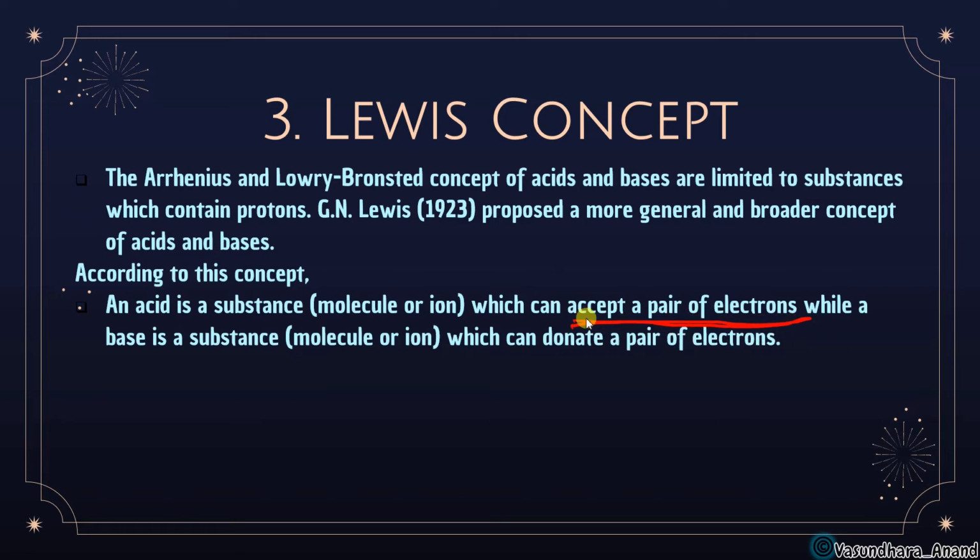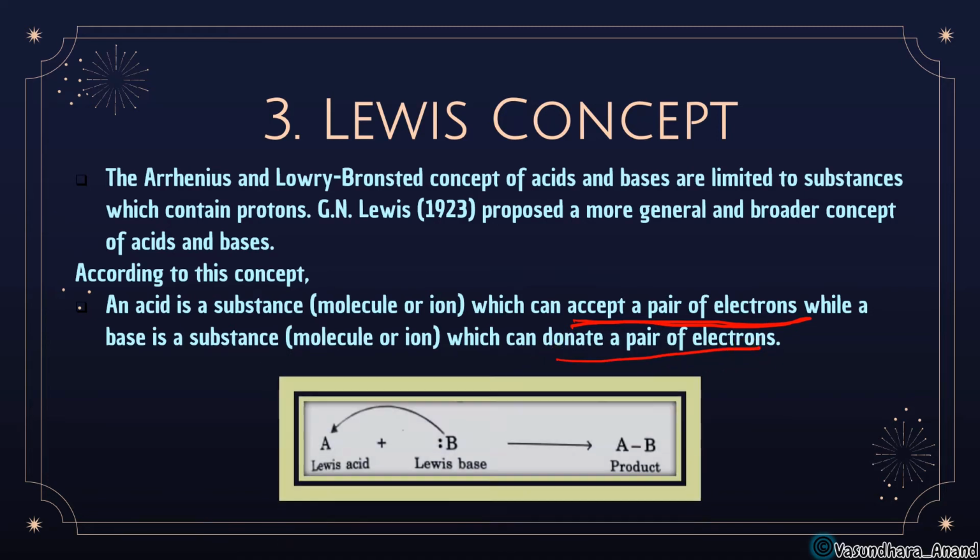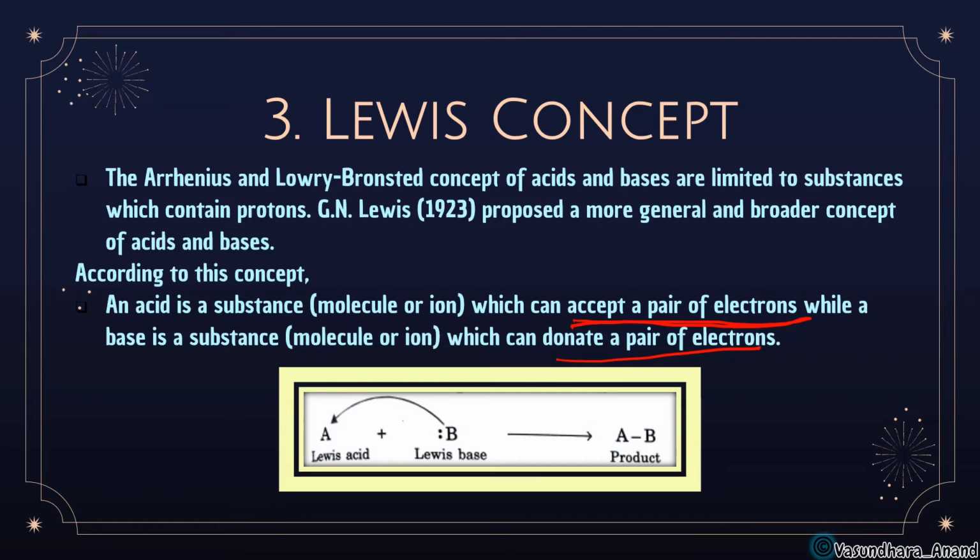The lone pair acceptor will be called Lewis acid and the lone pair donor will be called Lewis base. While a base is a substance which donates a pair of electrons. So Lewis acid will be lone pair acceptor and Lewis base will be lone pair donor. Since Lewis acid can accept an electron pair, who will accept electrons? The one which is electron deficient.